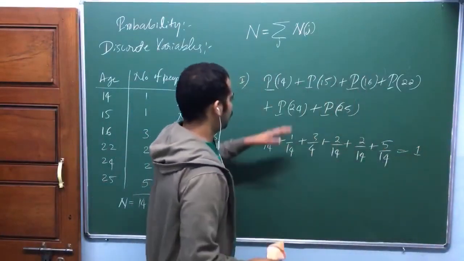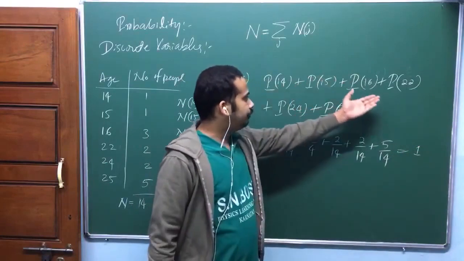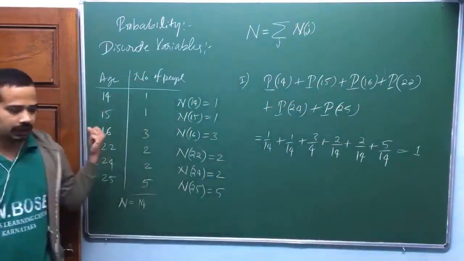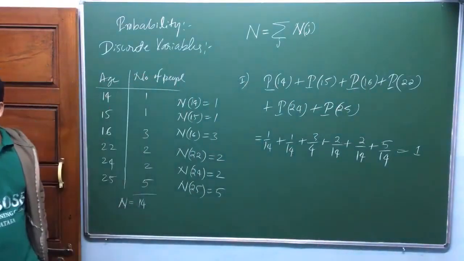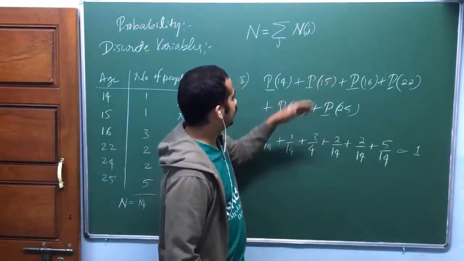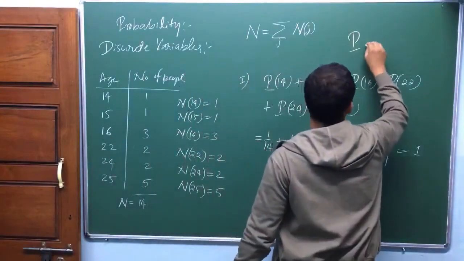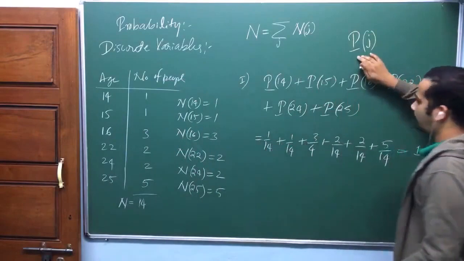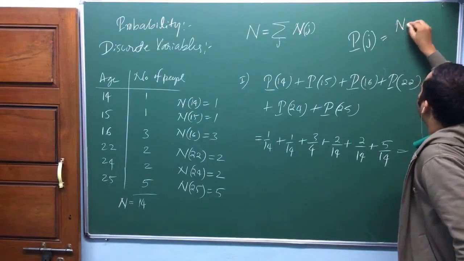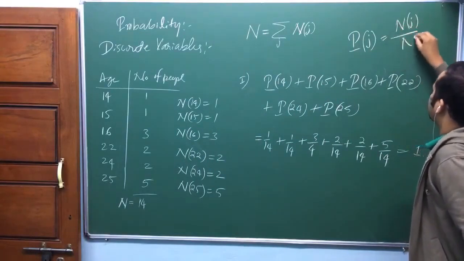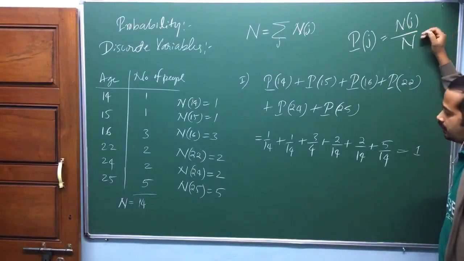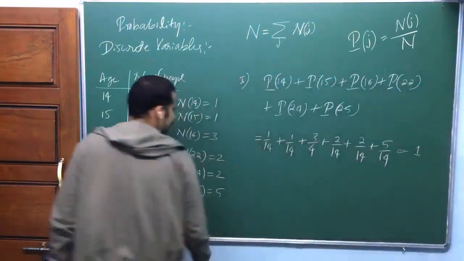That means if you pick a person, look here, his age should be any of these, am I right? If you pick one person randomly, his age should be any of these possibilities, isn't it? In this definition of probability, remember, can I say it like this? The probability of getting the age j is equal to the number of people with age j divided by the total number of people. So shall I write like this? Now, in this definition, it's a kind of ratio definition. Total probability is equal to 1. It's an inbuilt phenomenon. Is that okay?